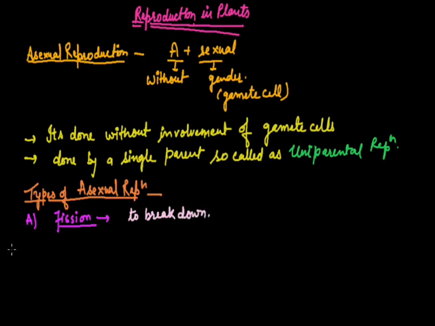Here the mother body is going to break down into daughter cells. Now, on the basis of the number of daughter cells formed, we can further categorize fission into two categories. The first one is known as binary fission. As I am saying to you, fission means to break down and binary means two. So if a mother cell divides into two daughter cells, then it is known as binary fission.